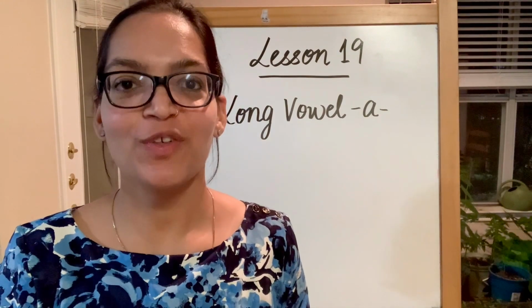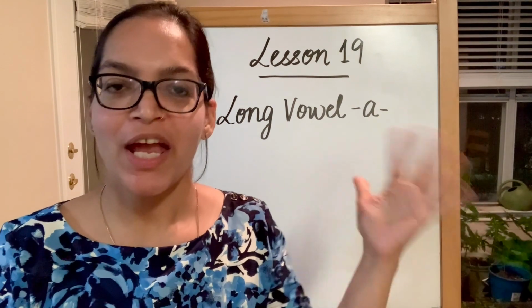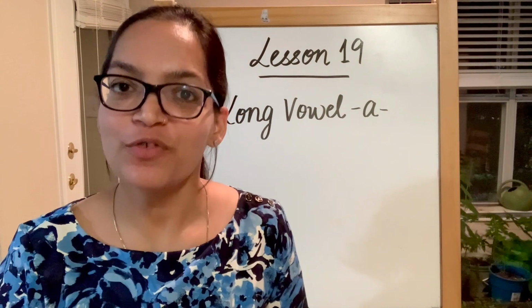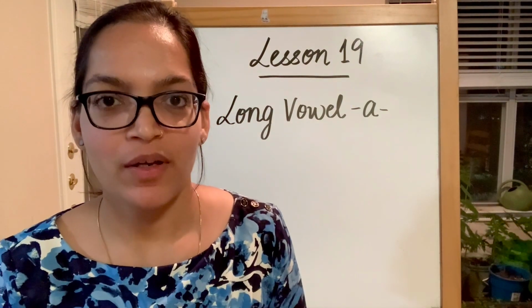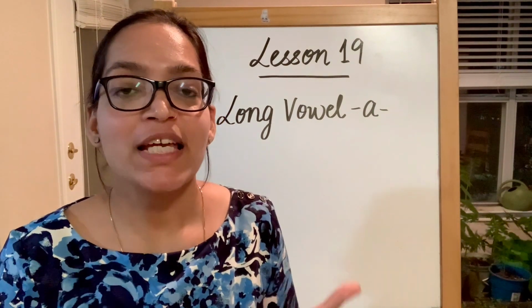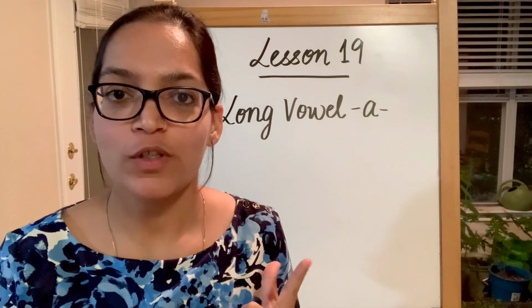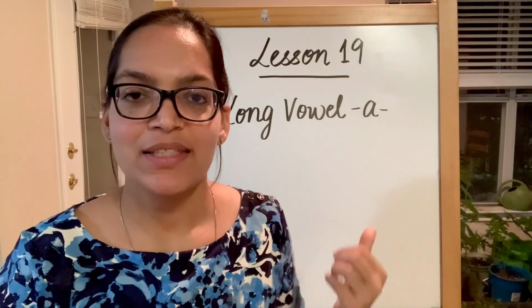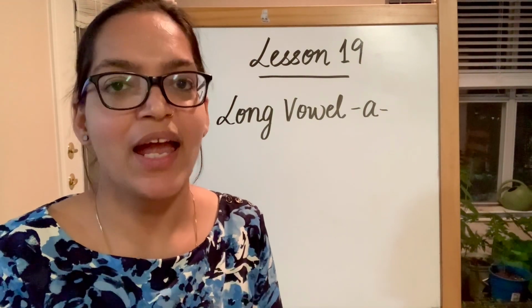As you know, we are done with short vowel sounds of our vowels A, E, I, O, U, and we are going to begin with long vowel sounds of our vowels. The first vowel that we have is A, and let's start with long vowel sound of A. The sound is A itself. So, when we say short vowel sound of A, it is going to be a, but when we say long vowel sound of A, it is going to be ay. Now let's read and see how short vowel A and long vowel A is read and written.